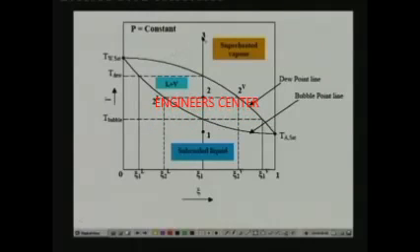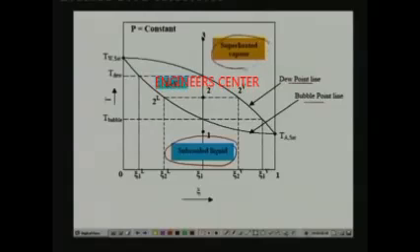Okay, so you get a dew point line and a bubble point line, and below the bubble point line you have a subcooled liquid, and above the dew point line you have a superheated vapor region. And in between the dew point and bubble point lines you have the two phase liquid plus vapor region. So, this is the typical dew point and bubble point lines for a constant pressure. That means at a single pressure, and the process of heating is shown here.